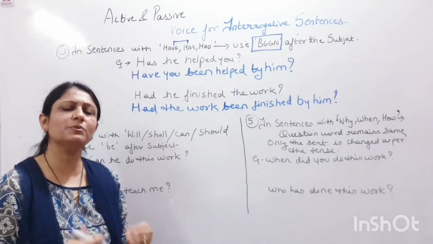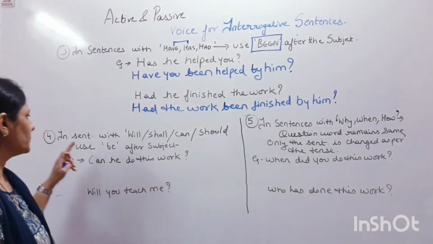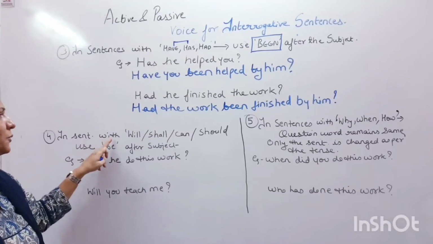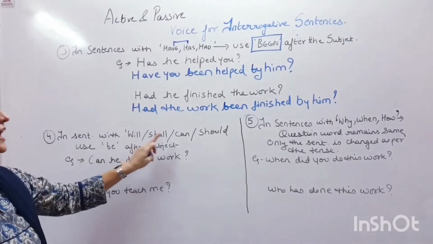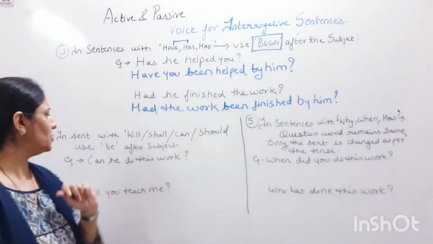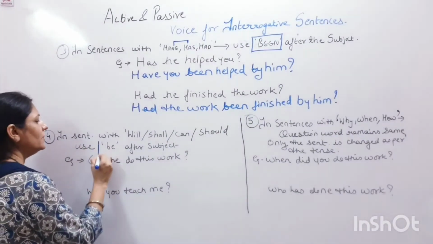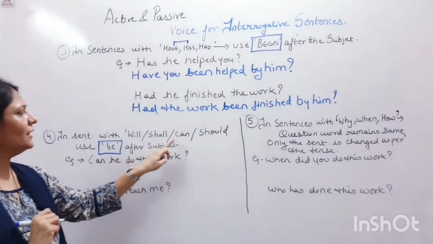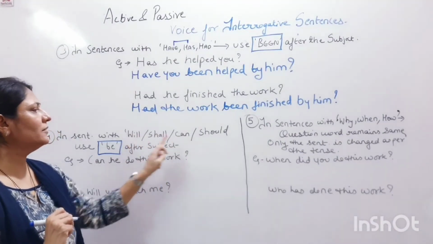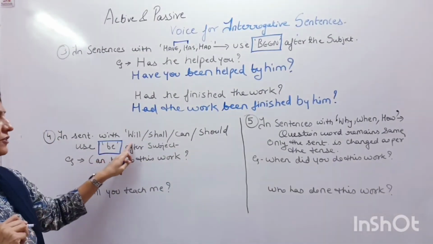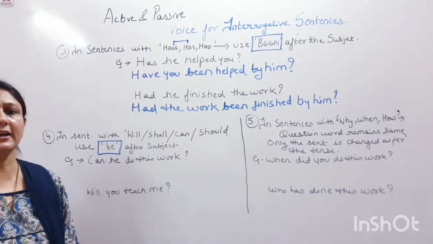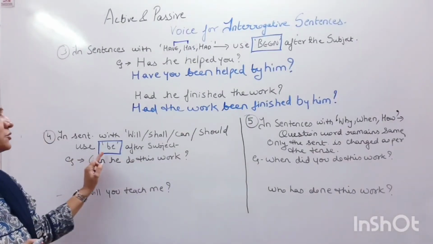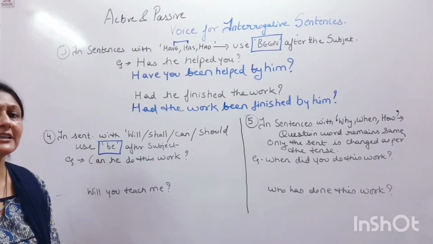The sentence will automatically come to you. In the sentences with will, shall, can and should, we always use the word be with it. Now these are the future tense words, and can and should are the two modals. When we have will, shall, can and should in a sentence, we always use the word be after the subject.